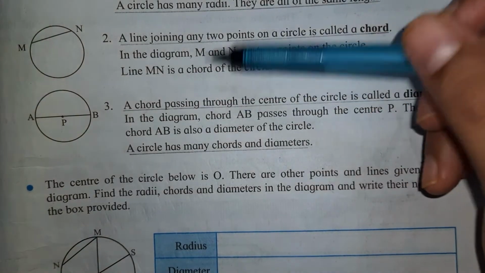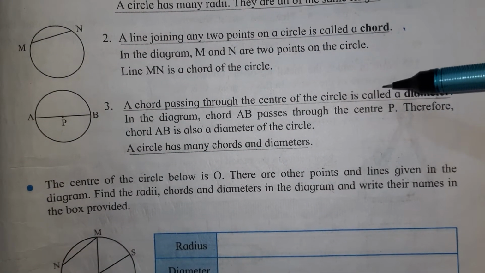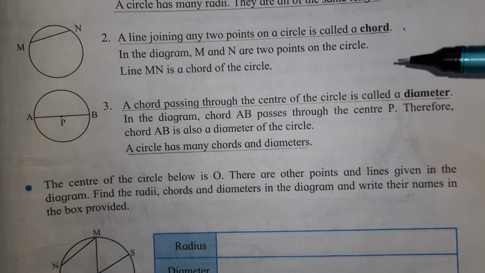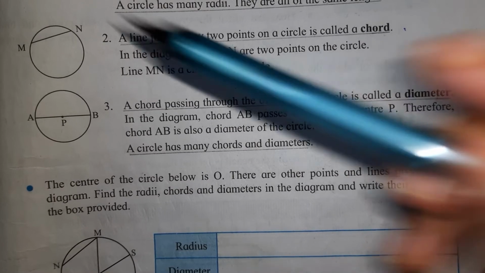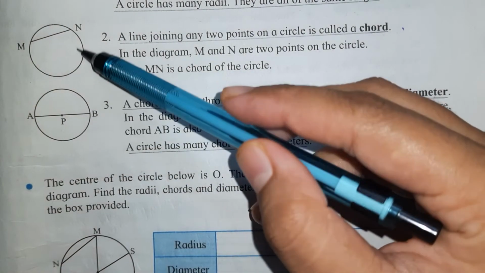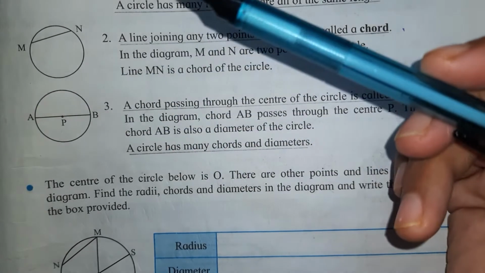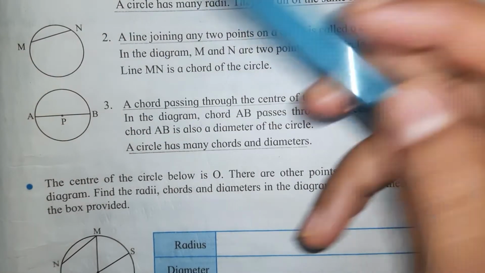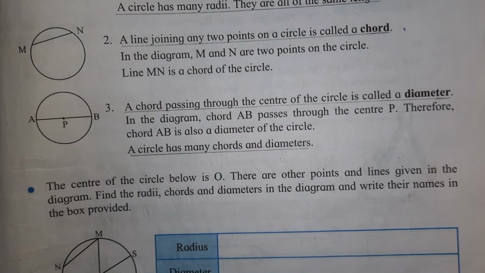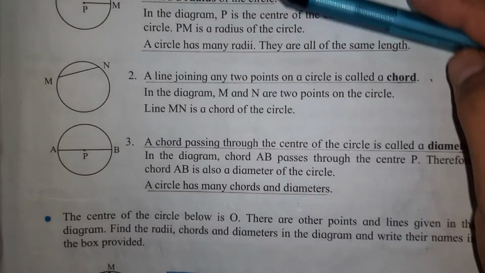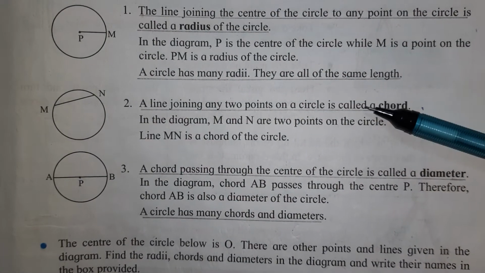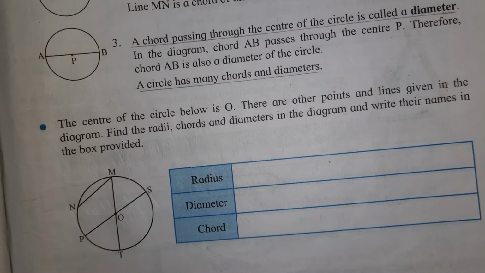So a chord passing through the center of the circle is called a diameter. और किसी भी सर्कल में how many diameters we can draw? Many. Chords also we can draw many. Okay, so radius, chord and diameter.